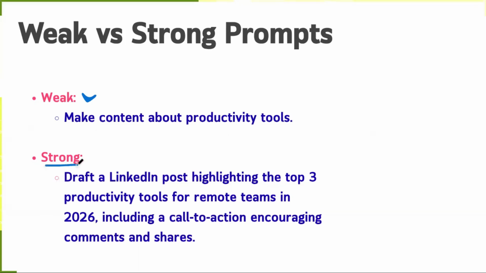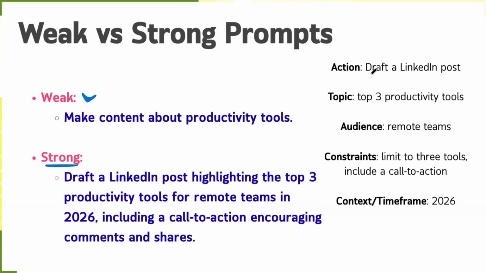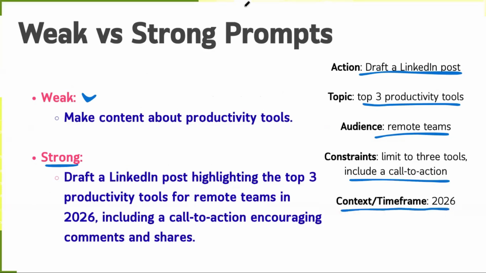A stronger version would be: "Draft a LinkedIn post highlighting the top 3 productivity tools for remote teams in 2026, including a call to action encouraging comments and shares." This strong prompt clearly specifies the action, draft a LinkedIn post; the topic, top 3 productivity tools; the audience, remote teams; constraints, limit to 3 tools and include a call to action; and context or time frame, 2026. By defining the task this way, the model can generate content that is immediately practical, structured, and ready to post.